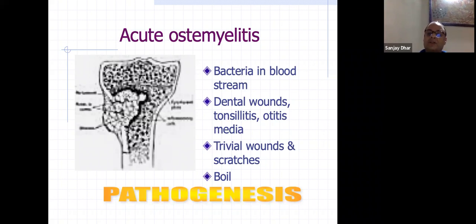Trivial wounds or scratches, boils, pyoderma, all these can lead to it. They can suddenly come to you with swelling in the upper end of the tibia, which is painful, and the patient is limping, and you need to have a very high suspicion that this could be osteomyelitis. That is the trick in osteomyelitis. If you miss them, they will lead into deep florid osteomyelitis, which can ultimately become chronic osteomyelitis.